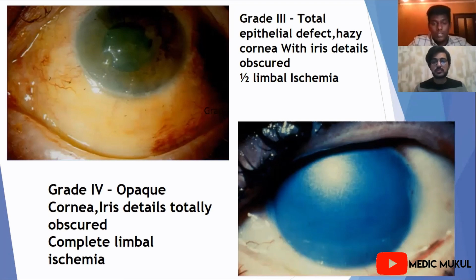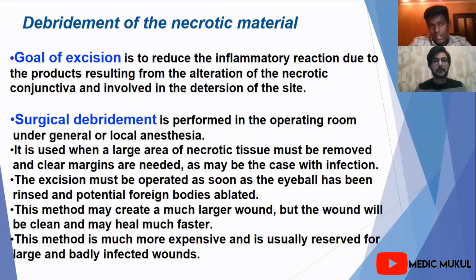Okay, that's cool, doctor. So as you mentioned the principles of surgical management, first I will talk about the debridement of the necrotic material. How does it proceed and what are the procedures in this case? Yes, doctor. The debridement of the necrotic material simply means the removal of the necrotic parts from the conjunctival tissue and from the corneal tissue.